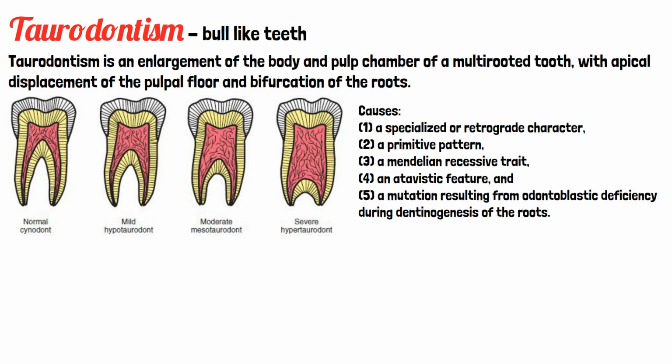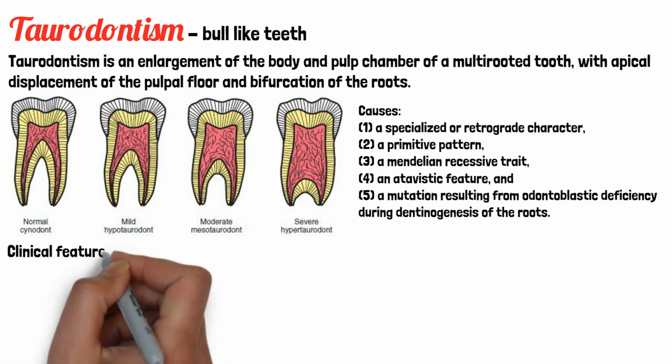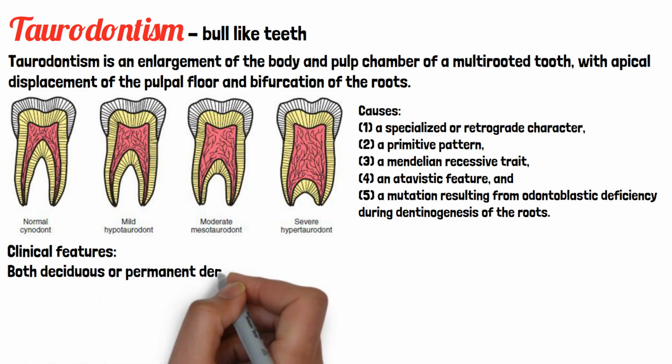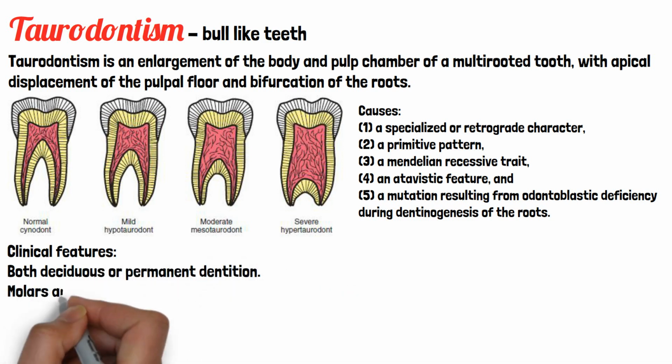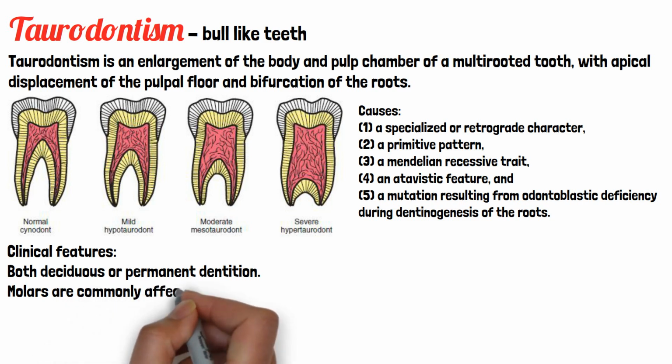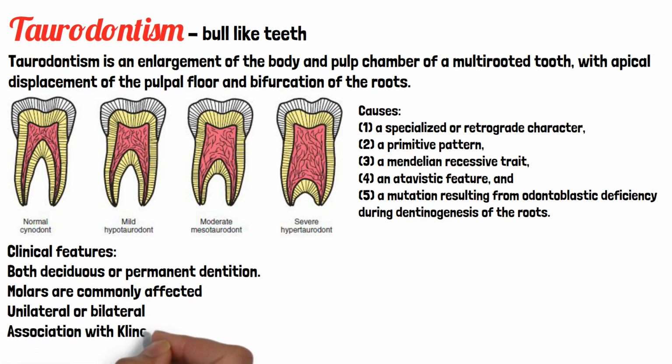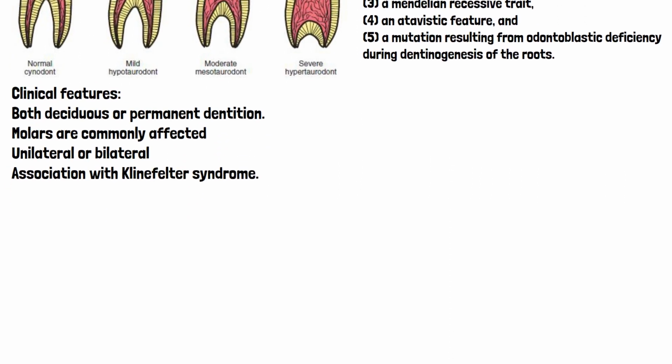What are the various clinical features seen in taurodontism? Both deciduous and permanent dentitions can be affected, and molars are the commonest teeth affected. It can be seen unilaterally or bilaterally, and it is associated with conditions like Klinefelter syndrome.